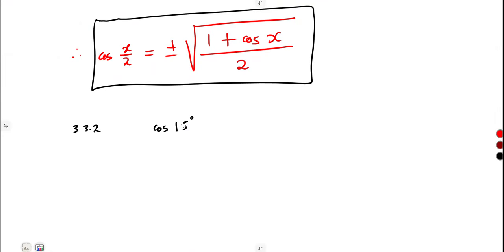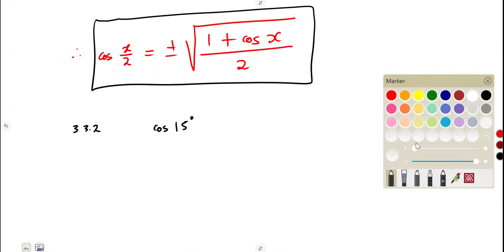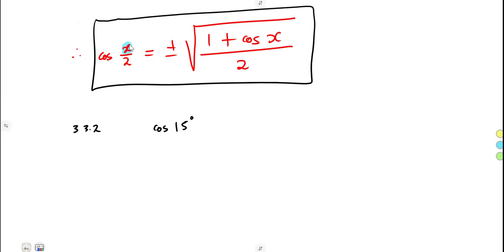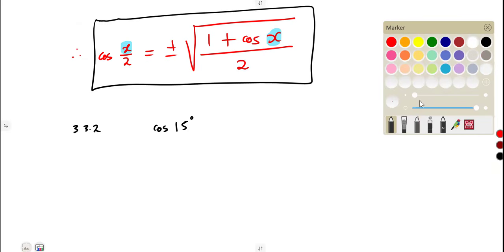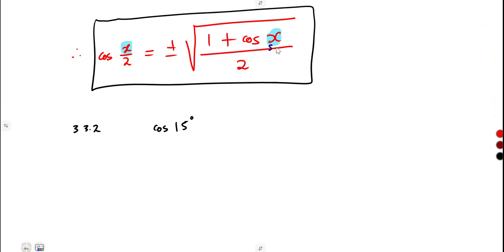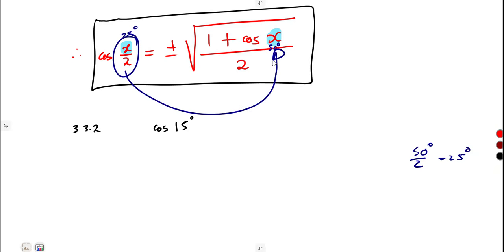Our formula is stating that the cos of x over 2, take note, this is x, and this is x over 2. So it means, let's say I have 50 degrees here. How is it going to be written here? It's going to be 50 degrees over 2, which is 25 degrees. So are we seeing that this is half of what we are having there? It is half of that.